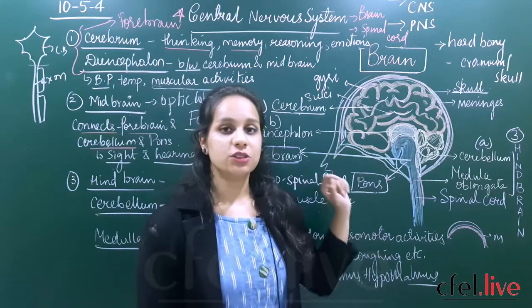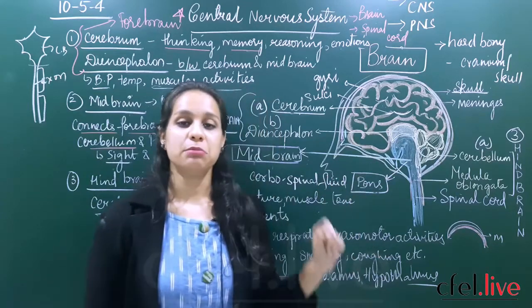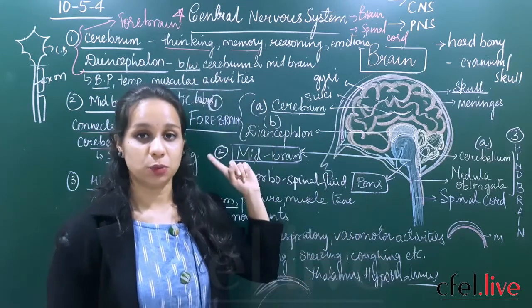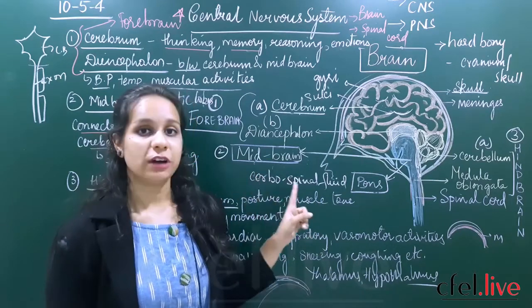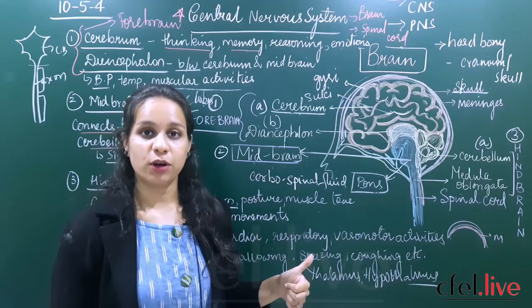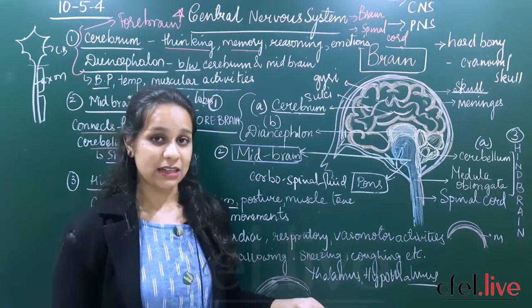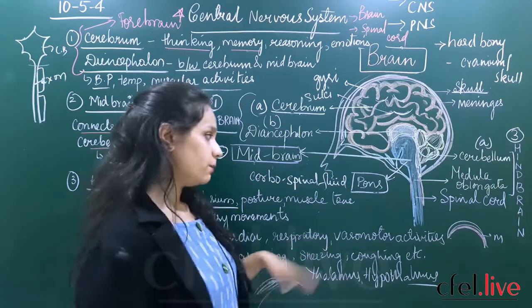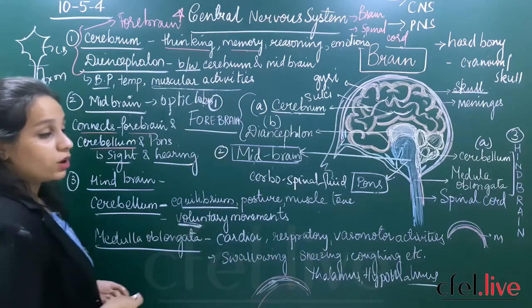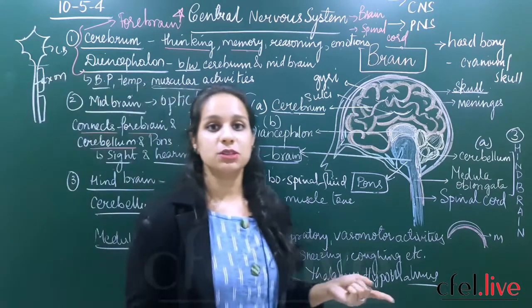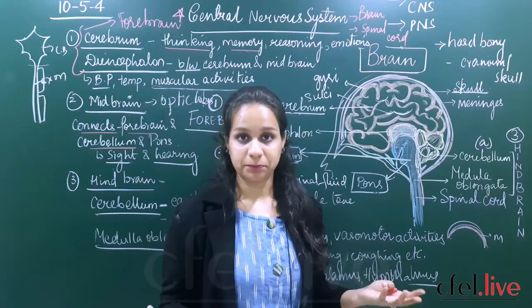Okay, so what are the functions of cerebellum? Cerebellum is the main part of the hindbrain, which is situated towards the back side of your body or your head. Its main function is to maintain equilibrium of your body, maintain balance and posture. Okay, then the last part, and also it will maintain the voluntary movements. Voluntary movements means what? Now I am talking, I can write.